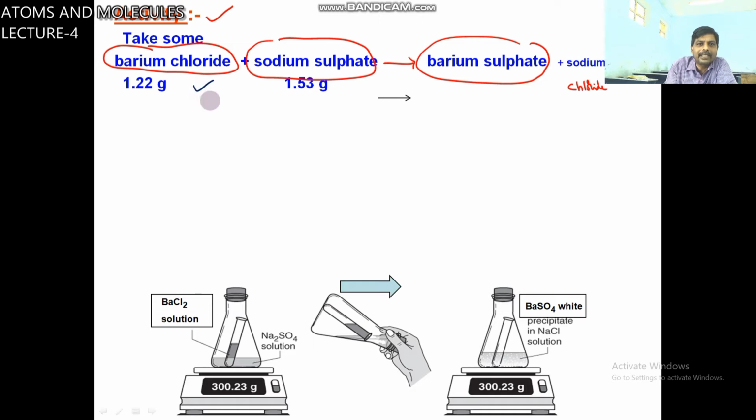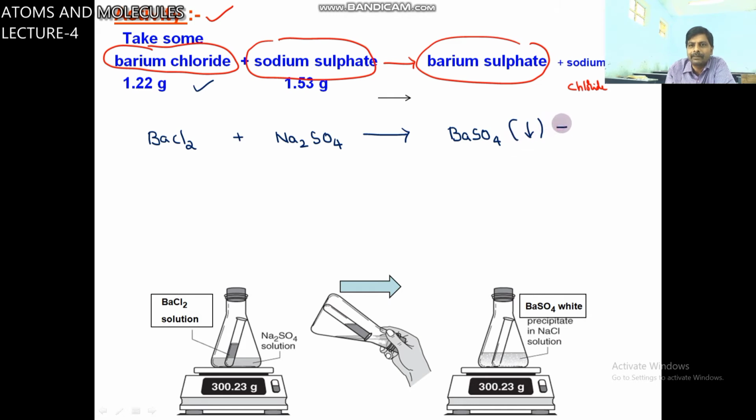What compound is taken? Barium chloride, formula BaCl2. Another reactant is sodium sulfate, formula Na2SO4. By adding these two, you will get a white precipitate, that is BaSO4, represented with a downward arrow, which means it is a white precipitate, plus sodium chloride, formula NaCl.